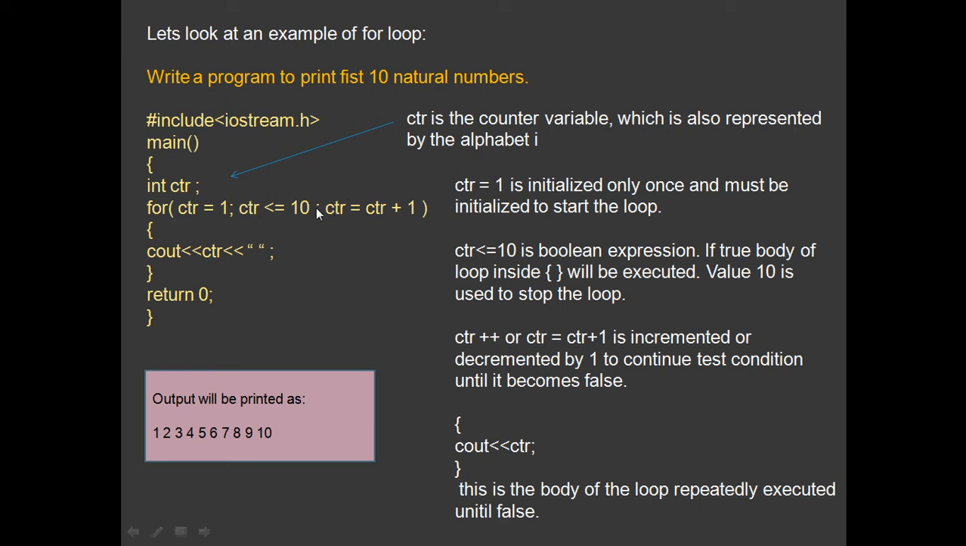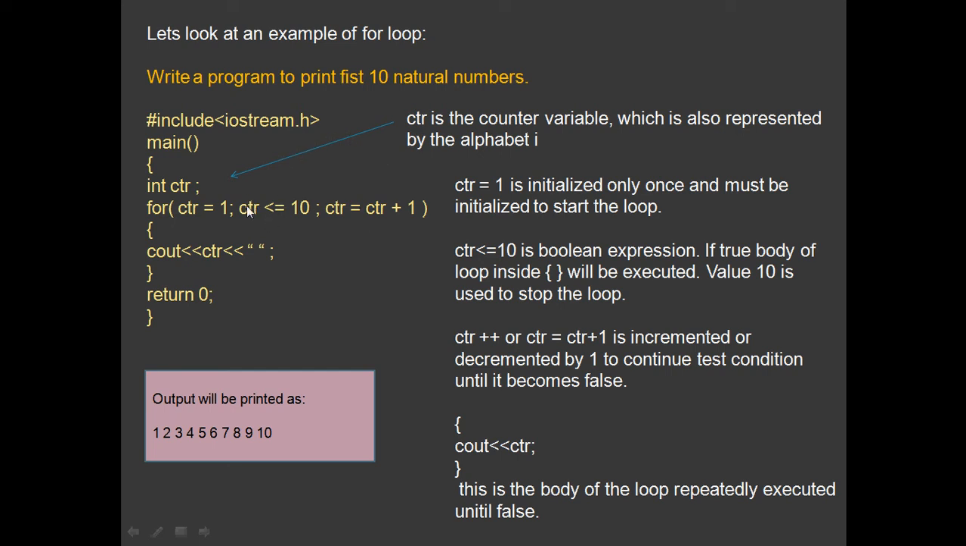So 2 is less than or equal to 10. Yes. Then again the body of the for loop will execute, and it will display cout CTR, 2. This will keep on going till CTR becomes, say, 9. So 9 plus 1 is 10. After step 4 is done, it will come back here to test the condition.